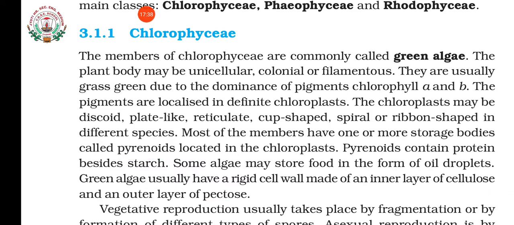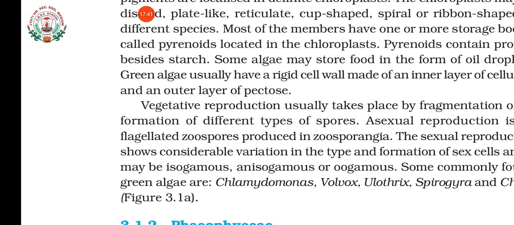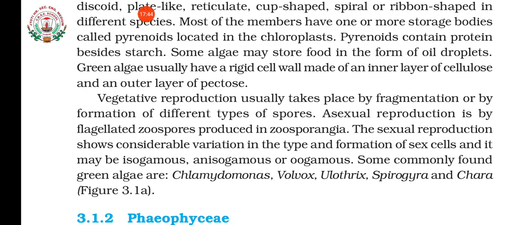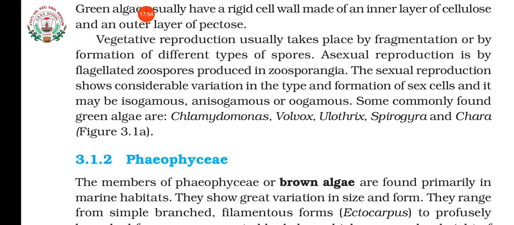Then vegetative reproduction is by fragmentation. Asexual reproduction is by spores, specifically by zoospores. Then sexual reproduction you can see is isogamous, anisogamous, or oogamous. Examples of Chlorophyceae are Chlamydomonas, Volvox, Ulothrix, Spirogyra, and Chara. So these are the examples of what?